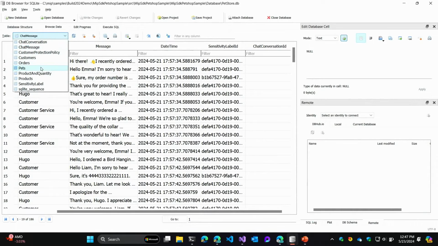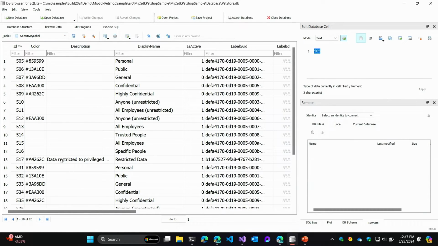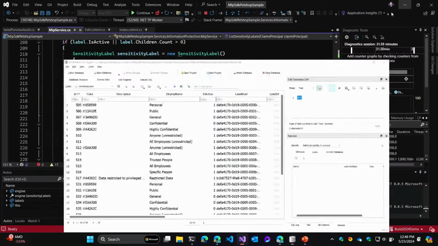Again, jumping back to the database, you can see that there's a whole bunch of labels in here with that information. And we'll reference those throughout the application.